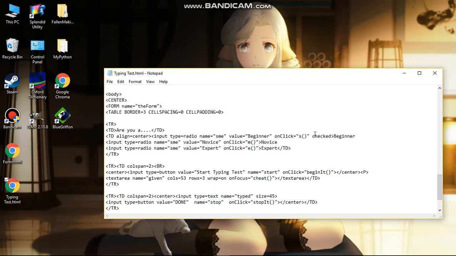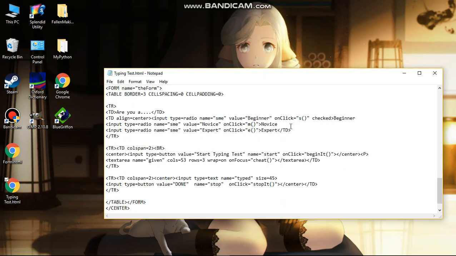And the reason there is the word checked is because when we open the interface, there will be 3 options, and the beginner option will be checked. You will see why later. And novice, expert. Okay, we have 3 options right here: beginner, novice, expert.